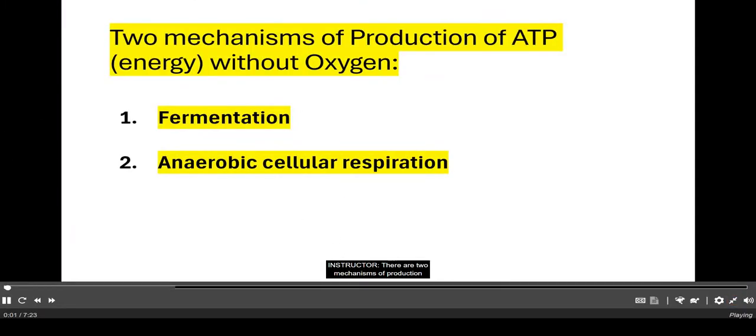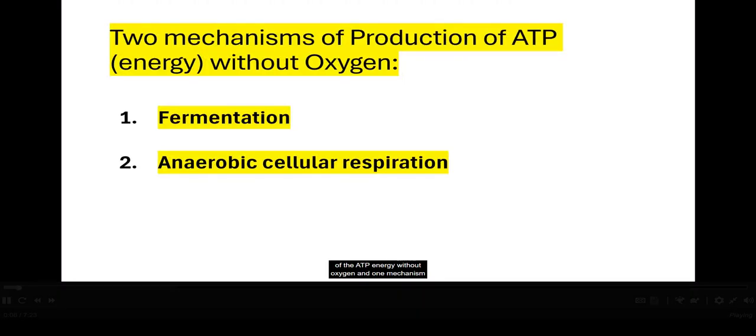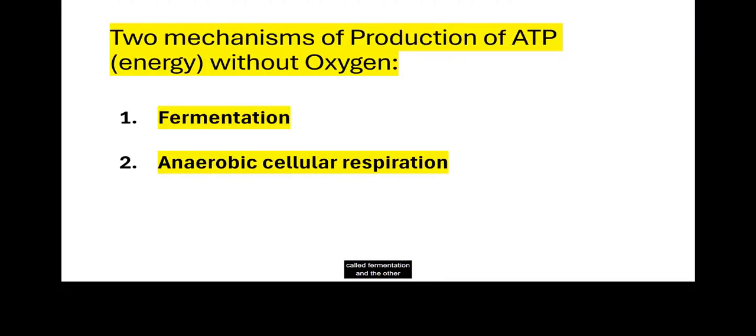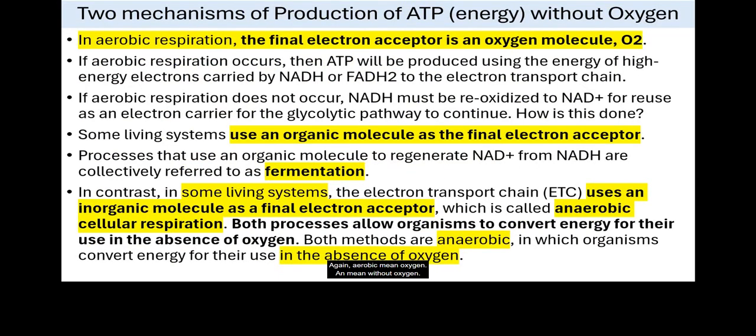There are two mechanisms of production of ATP energy without oxygen. One mechanism is called fermentation, and the other is called anaerobic cell respiration. Again, aerobic means with oxygen, and anaerobic means without oxygen. And two mechanisms. So let's review this.